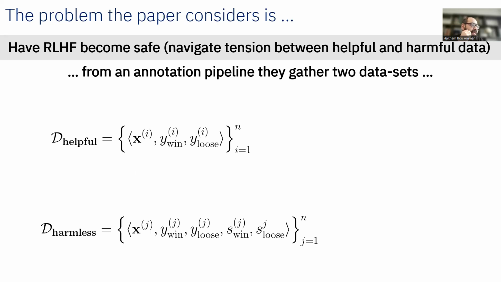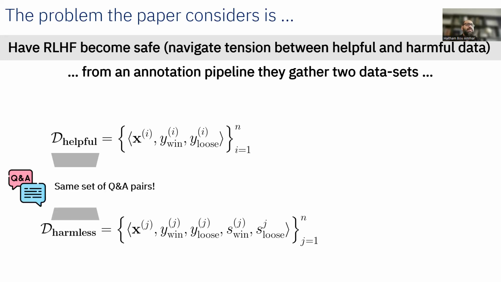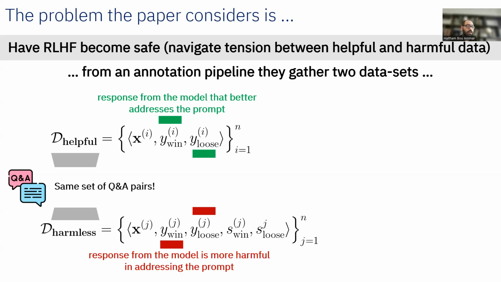And the harmlessness data set has x_j, y_j win and y_j lose, and also s_j win and s_j lose. And we're going to discuss what this s win and s lose are. In terms of the data set, they assume they have the same set of question and answer pairs. As we said, y win and y lose in the helpfulness set are the response from the model that better addresses a prompt of the user.